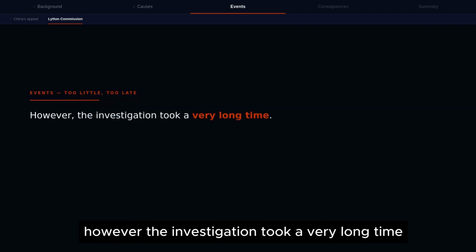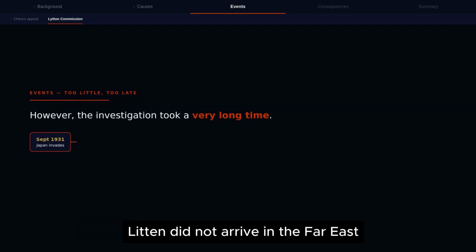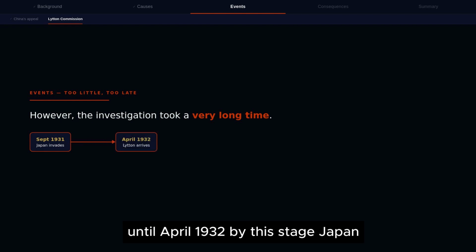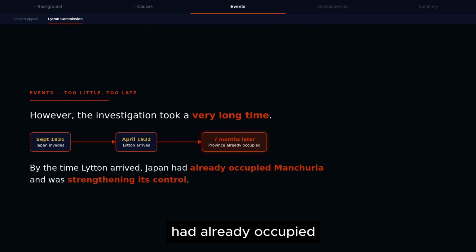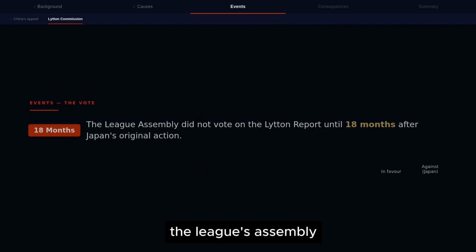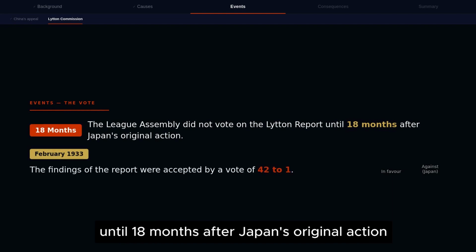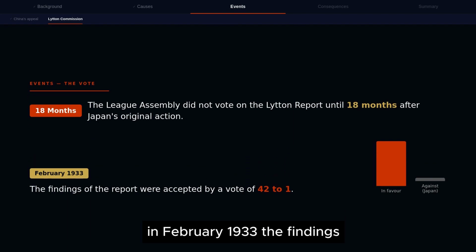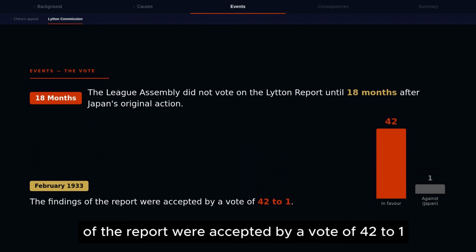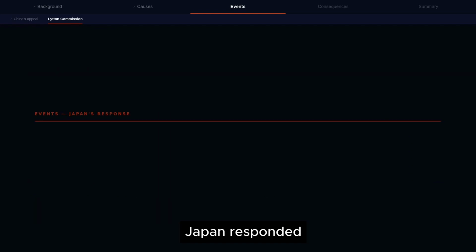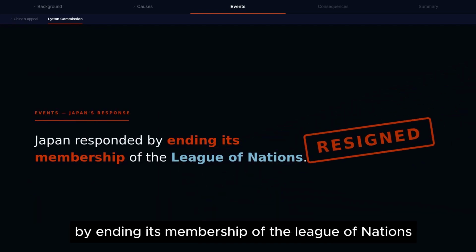However, the investigation took a very long time. Lytton did not arrive in the Far East until April 1932. By this stage, Japan had already occupied Manchuria and was strengthening its control over the province. The League's assembly did not vote on the Lytton report until 18 months after Japan's original action. In February 1933, the findings of the report were accepted by a vote of 42-1. Japan responded by ending its membership of the League of Nations.